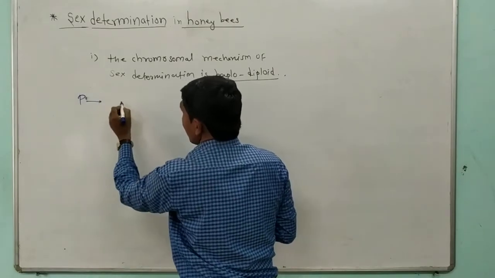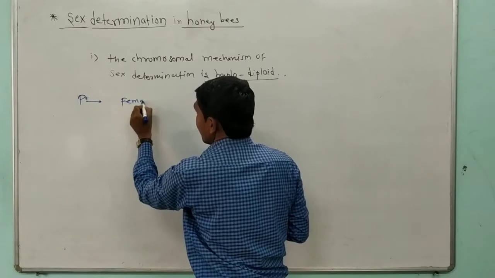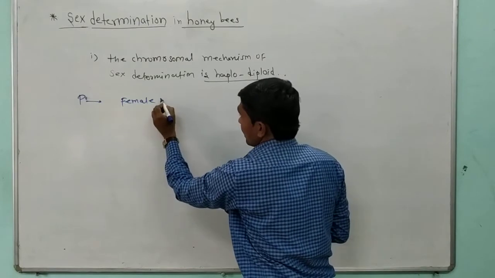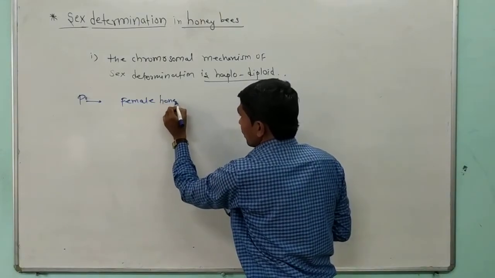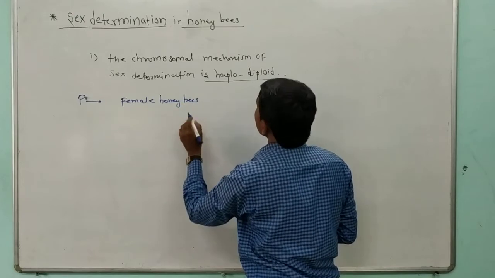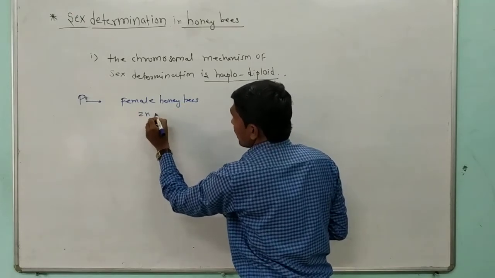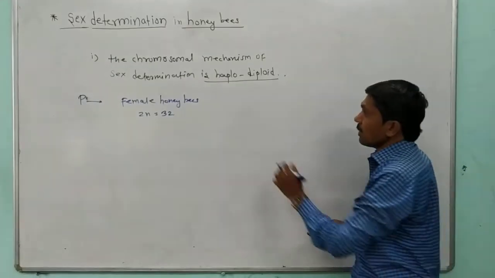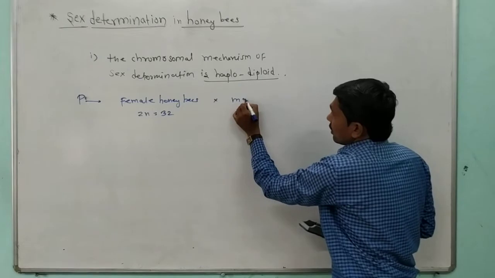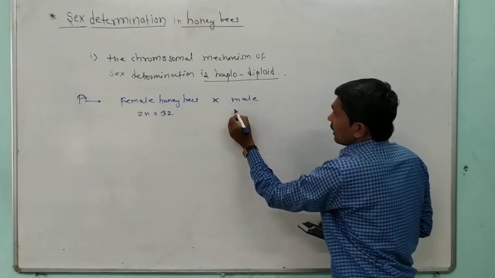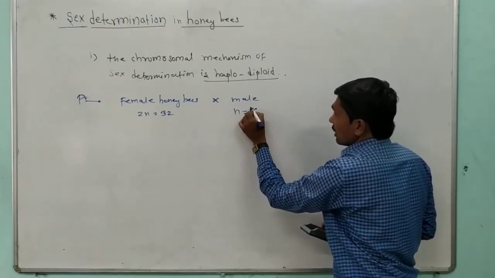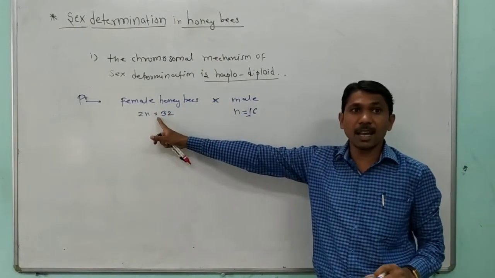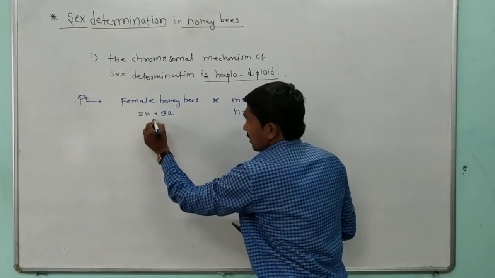Here the female honeybee, 2n is equal to 32 number of chromosomes, diploid in nature. And the male honeybee, n is equal to 16 number of chromosomes. So that is the parental generation.